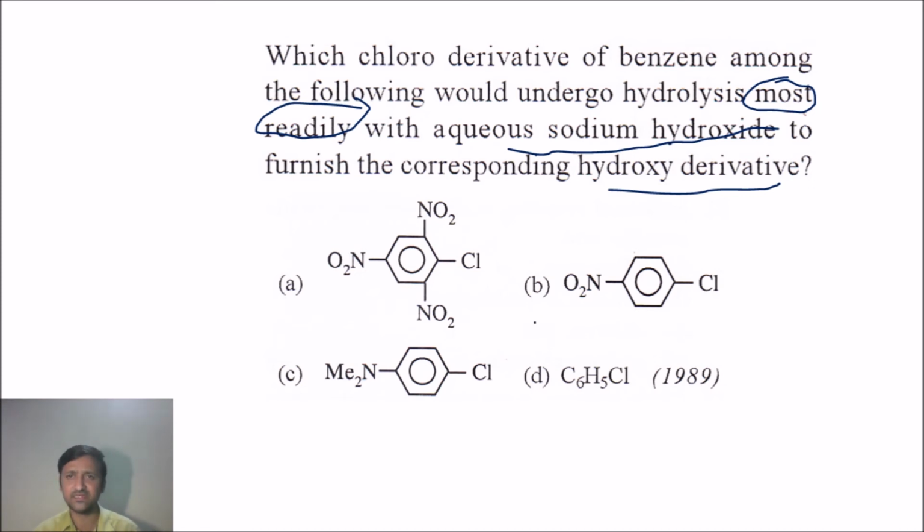The same is done here. Based on the same, we can see the options there. You can see the first option. We got 3 electron withdrawing groups placed in ortho and para positions. So it will increase the reactivity of chlorobenzene. The most reactive will be 2,4,6 trinitrochlorobenzene because of the presence of electron withdrawing groups in ortho and para positions. So the right answer is option A.